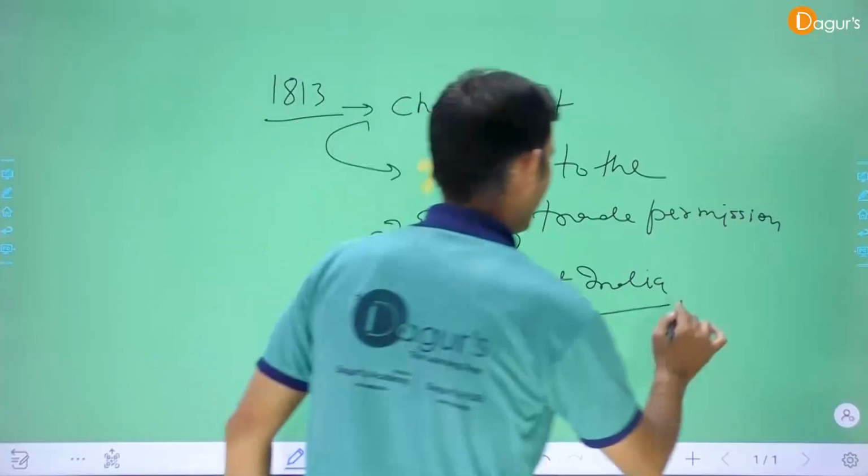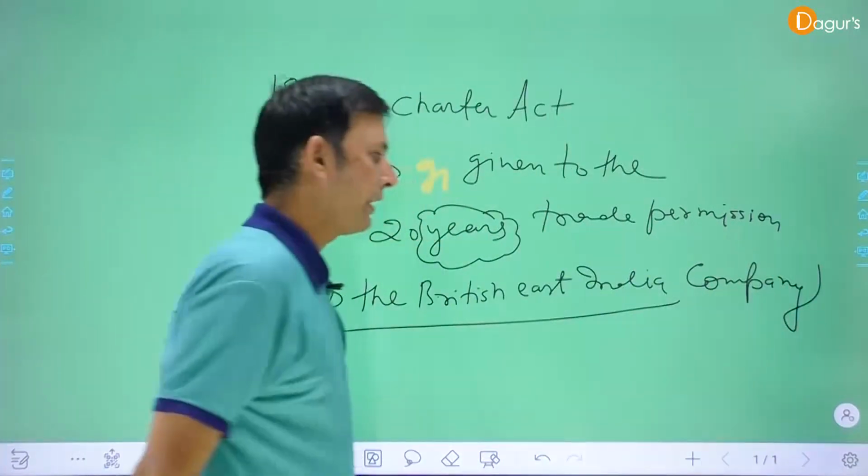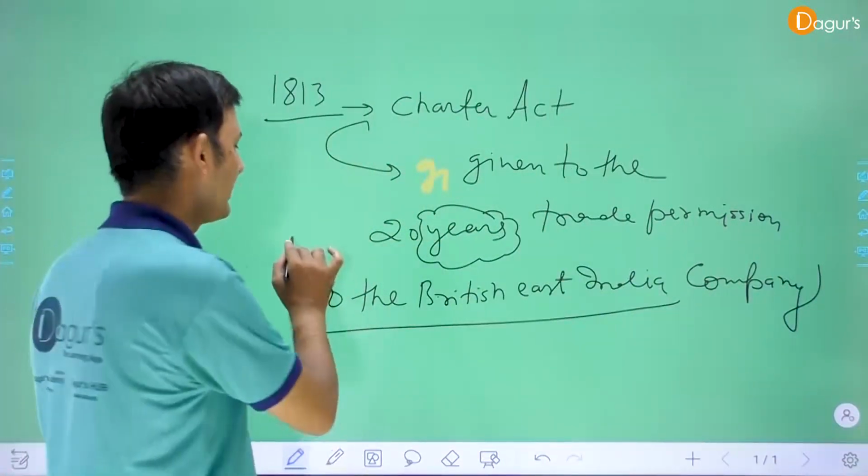The British East India Company was given 20 years of trade permission. Okay, East India Company, 20 years.